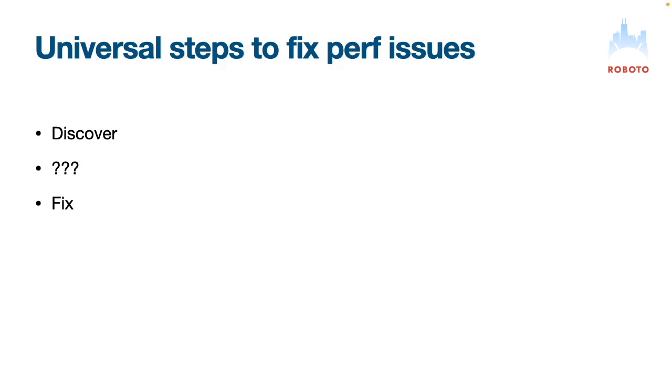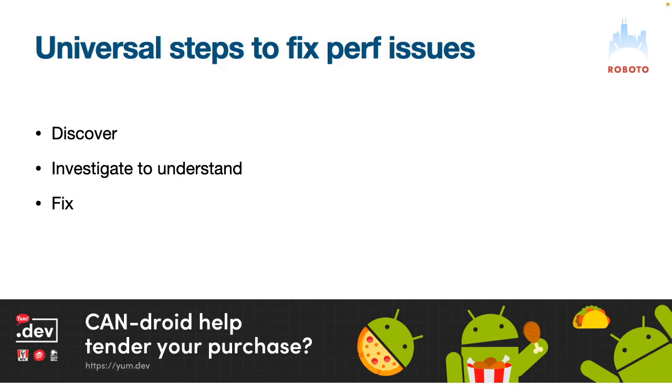So how do you fix it? Do you just set fast equals true and then it's fixed? Probably not, right? You investigate to understand what's going on. And this is actually really hard because you need a lot of data. So how do you make investigations really easy? How do you make sure that you always solve the problem? You reproduce. If you are able to reproduce a problem, you're going to be able to keep debugging, profiling, investigating it really deep. As long as you can reproduce, you can understand it. If you can understand it, you can fix it. Also, you can verify that you fixed it because you've been able to reproduce it.